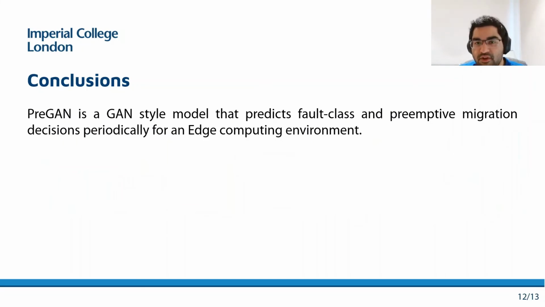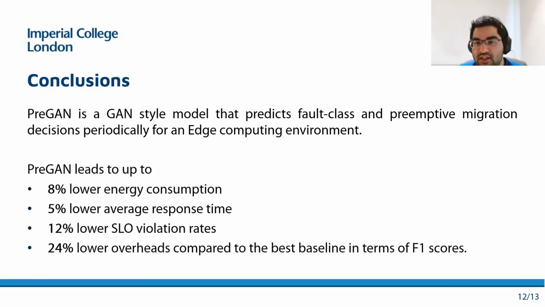So to summarize, we present PreGAN, which is a GAN-style model that predicts fault class and preemptive migration decisions periodically for an edge computing environment. The high detection and classification accuracies of PreGAN facilitate efficient fault recovery for optimal quality of service. Specifically, PreGAN achieves an improvement of 8% in terms of energy consumption, 5% in terms of response times, and 12% in terms of SLO violations.